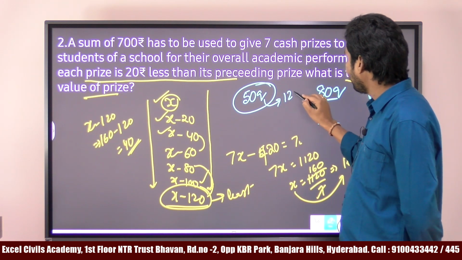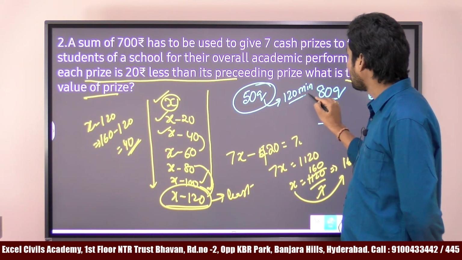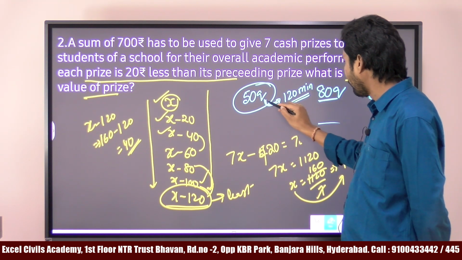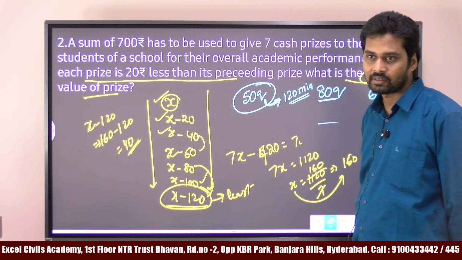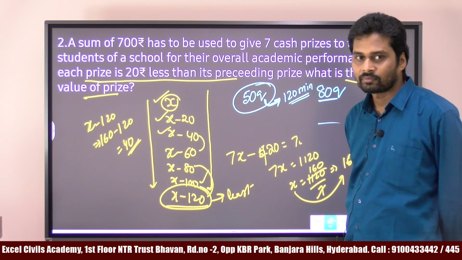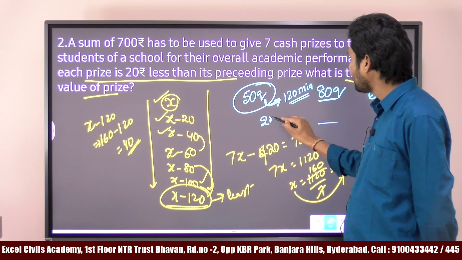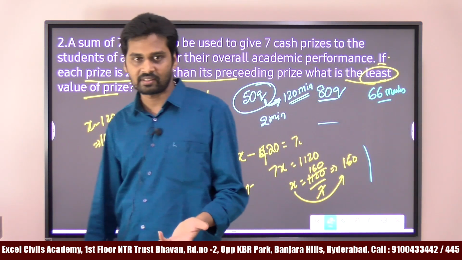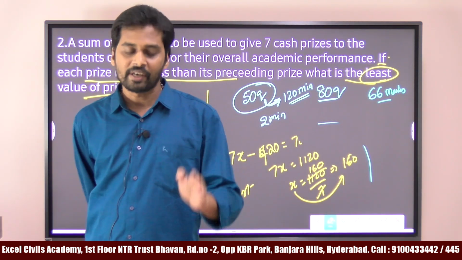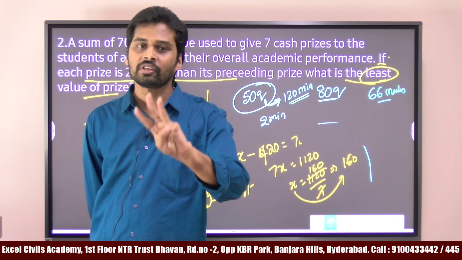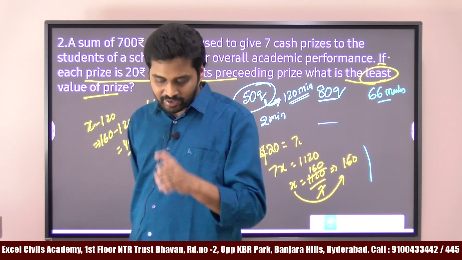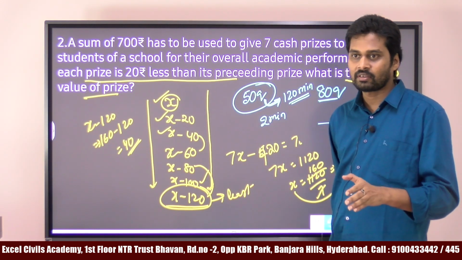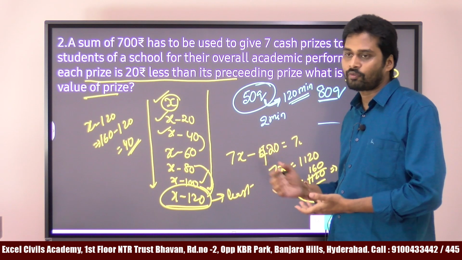Right? What is the time? 120 minutes. So you have to attempt 50 questions in how many minutes? 120 minutes. Then how much time do we have? Minimum more than 2 minutes. It can be 2 minutes 15 seconds, 2 minutes 20 seconds. If you attempt only 40 questions, for each question how much time you have? 3 minutes. If it is more than 2 minutes, you have the time of 2 minutes 15 seconds, it means you can spend a lot of time on it, right?